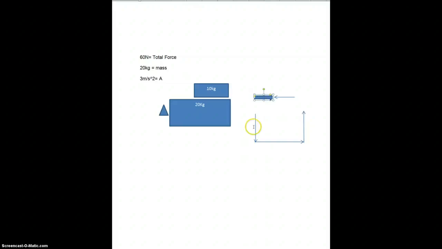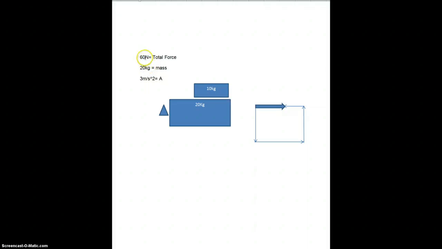Most people think, oh, more weight, what does that mean? That means the friction is going to be greater. But that is where they're wrong. The only thing that does not change is actually the friction, which is very interesting. So now the total force is 60. You're pushing with total 60.